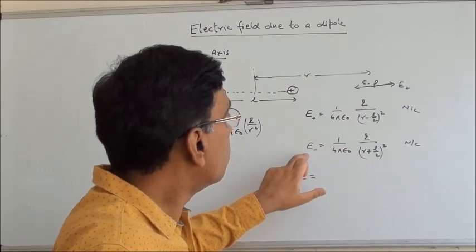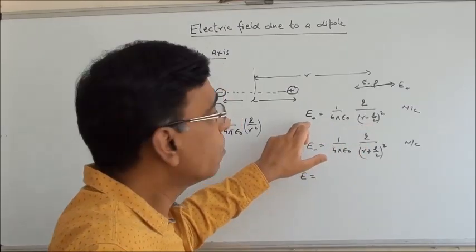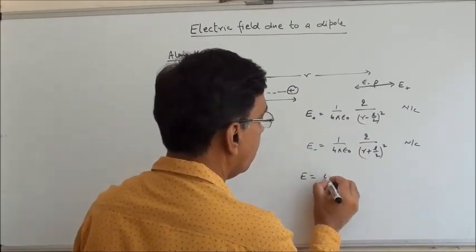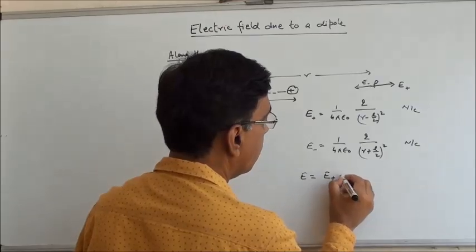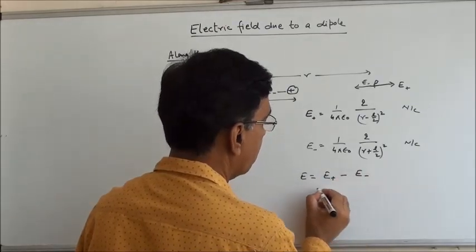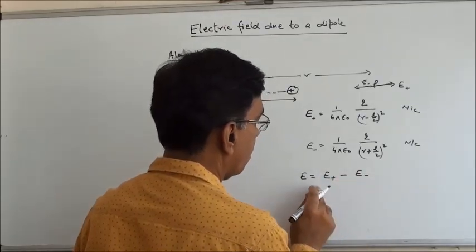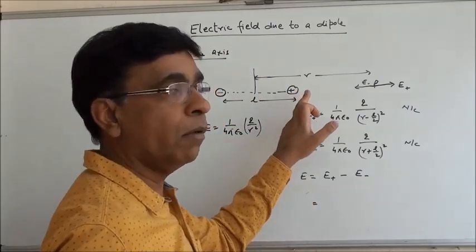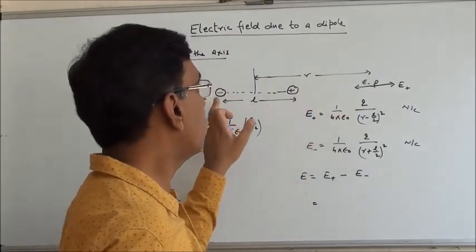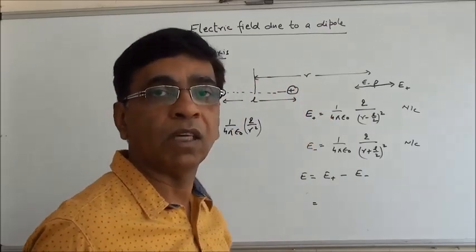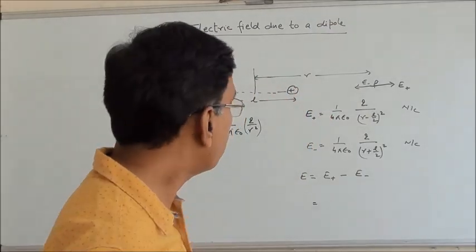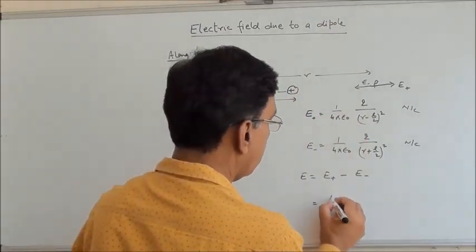So this will be larger, this will be smaller. So it will be E plus minus E minus. Had there been minus on this side and plus on this side, then the field due to minus would have been larger. So take the difference now.